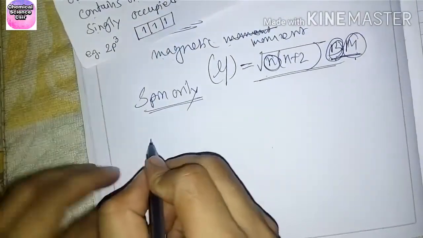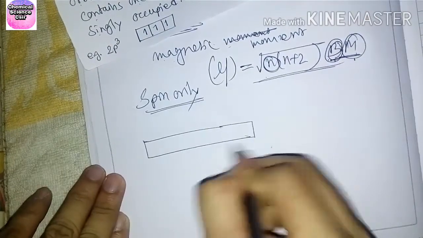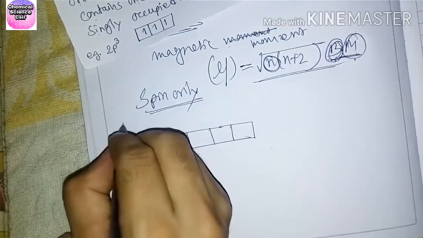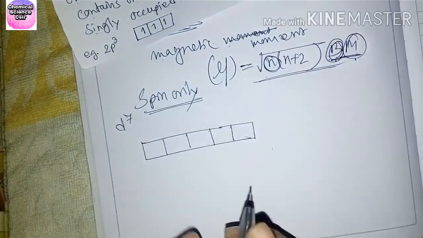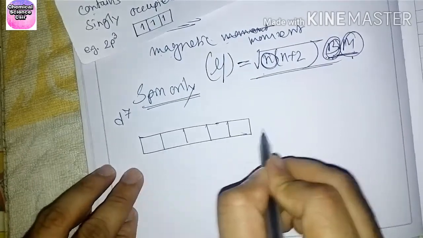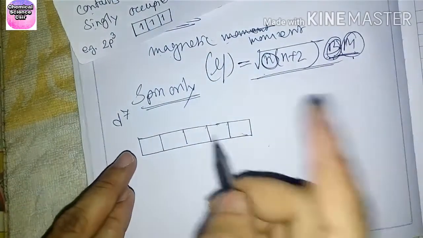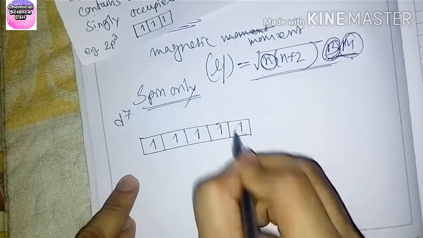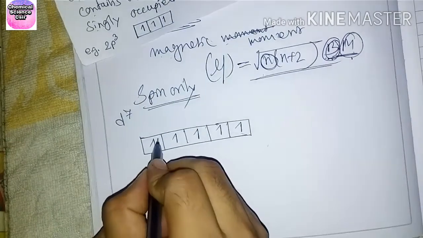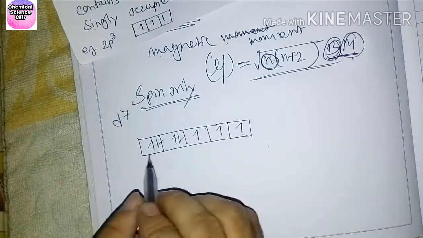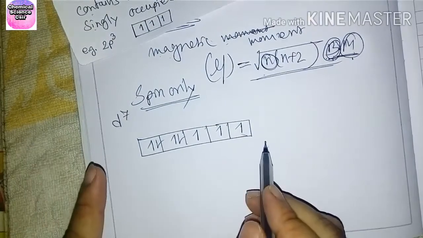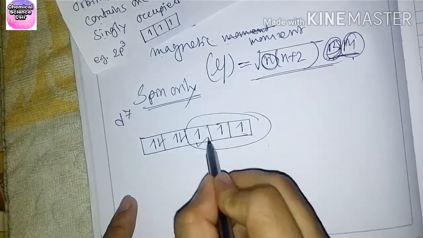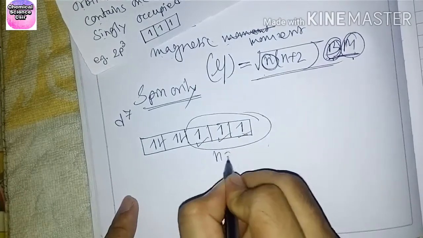Suppose you have d orbitals. All of you know, how many orbitals are present in d? There are 5 d orbitals. Suppose you have d7, then you first give a single electron to each box: 1, 2, 3, 4, 5, then 6, 7 like this. This way is the correct one. And how many unpaired electrons are present? 1, 2, 3. There are 3 unpaired electrons.